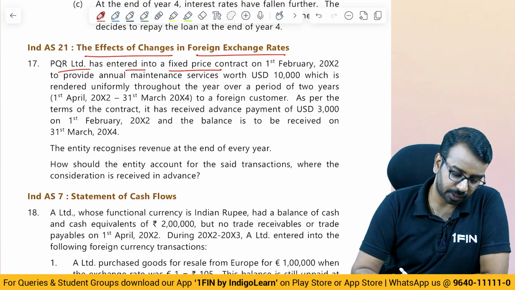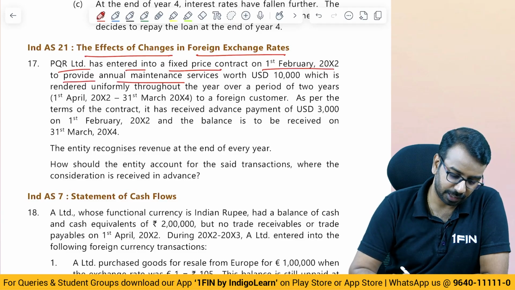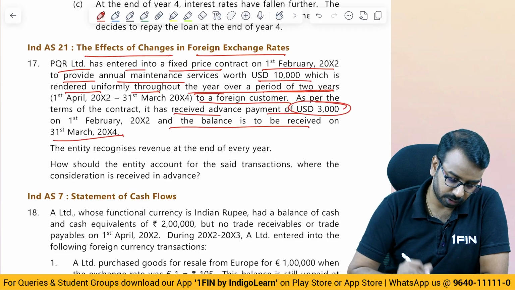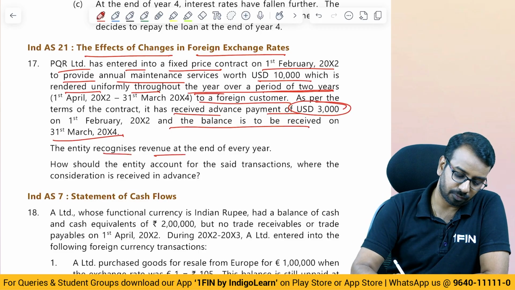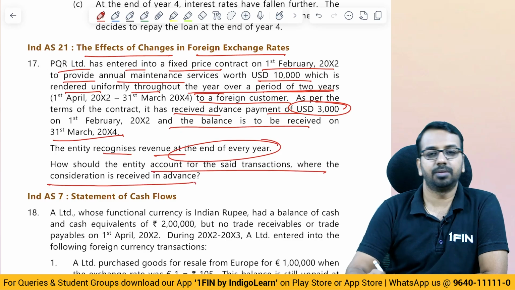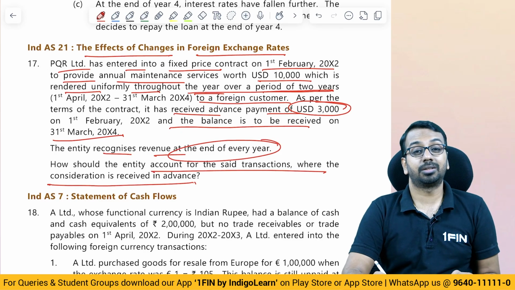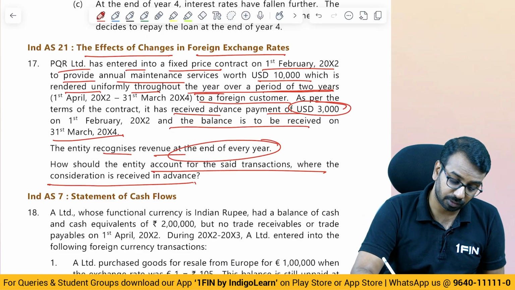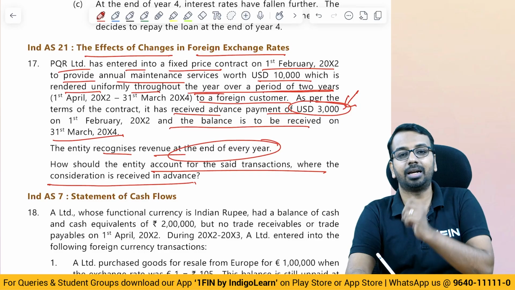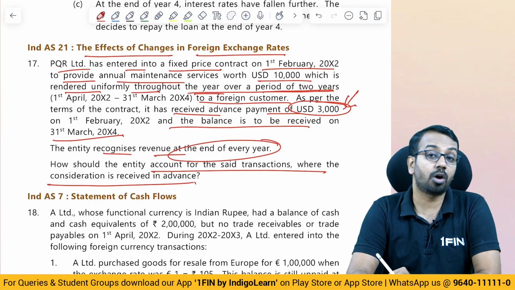PQR has entered into a fixed price contract on 1st of February to provide an AMC worth $10,000, which is rendered uniformly throughout the year over a period of 2 years to a foreign customer, received advance of 3,000 and the balance is to be received on 31st March of year 4, recognizes revenue at the end of each year. How should they account for the transaction where the consideration is received in advance? Now here, when advance consideration is received, how should we account for it? Because when you receive this USD 3,000 in advance, the rate will be different. At the year end, the rate will be different, and the next year the rate will be different. So how will we account for it?